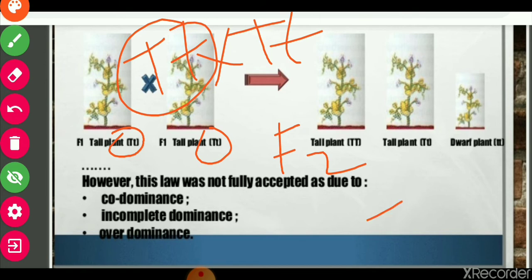See here, three combinations are there. Tall has this genotype, tall also has this genotype, and the dwarf has small t. So you see the two traits are separate. Both are expressing themselves in F2 generation. So if the plants of F1 generation are self-pollinated, then in F2 generation both the traits are expressed.